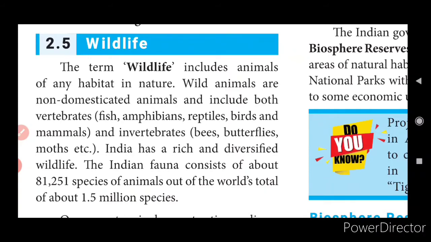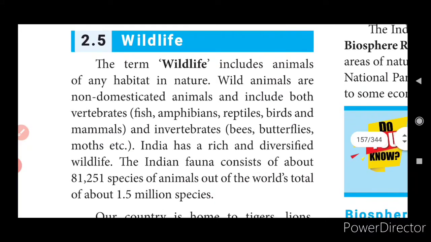Wild animals are non-domesticated animals and include both vertebrates (fish, amphibians, reptiles, birds and mammals) and invertebrates (bees, butterflies, moths, etc.). India has a rich and diversified wildlife. The Indian fauna consists of about 81,251 species of animals out of the world's total of about 1.5 million species.